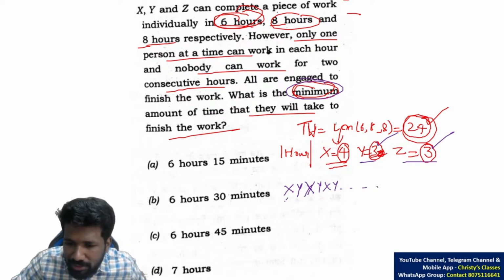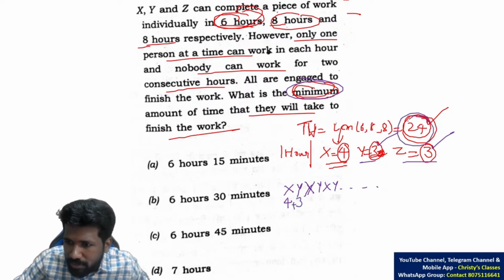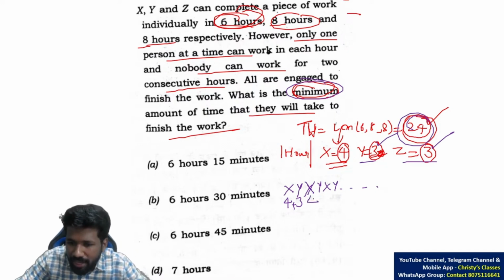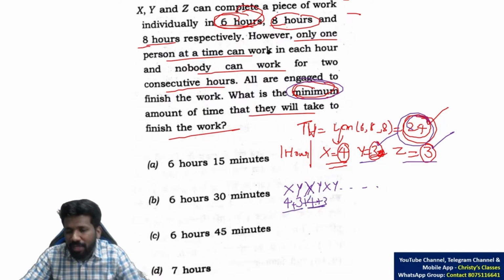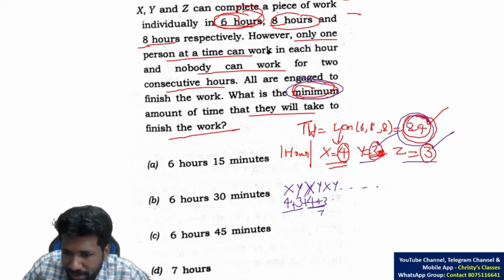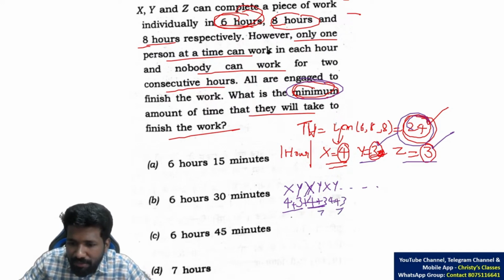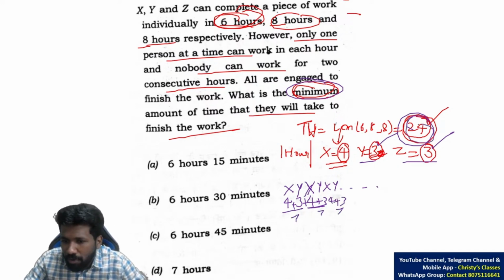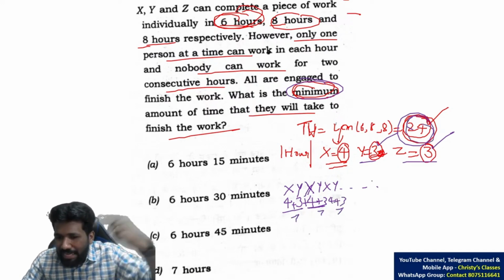So in 1 hour X, 4 chocolates or 4 work can be done. Y, 3 work. So 4 plus 3, 7 work now. Total 24 is the work to be completed. Again X 4, so 4 plus 3 plus 4 again 3. So 4 plus 3 is a group we can say. 4 plus 3 is 7, plus 7. Again 4 plus 3, 7. 7, 7, 7 is 21. For 24, one more 3 is needed.